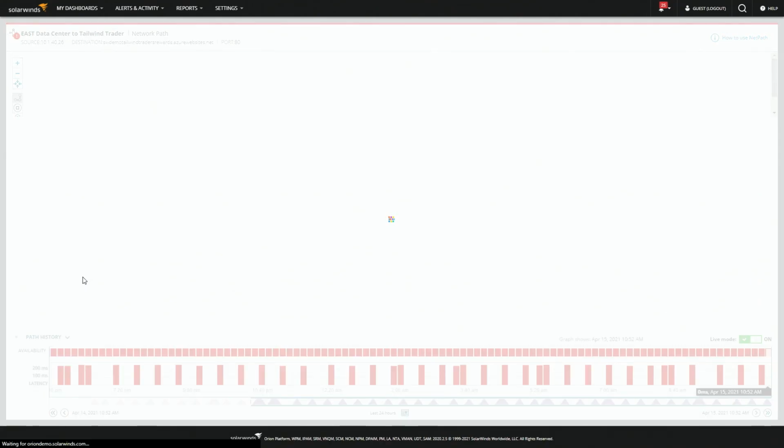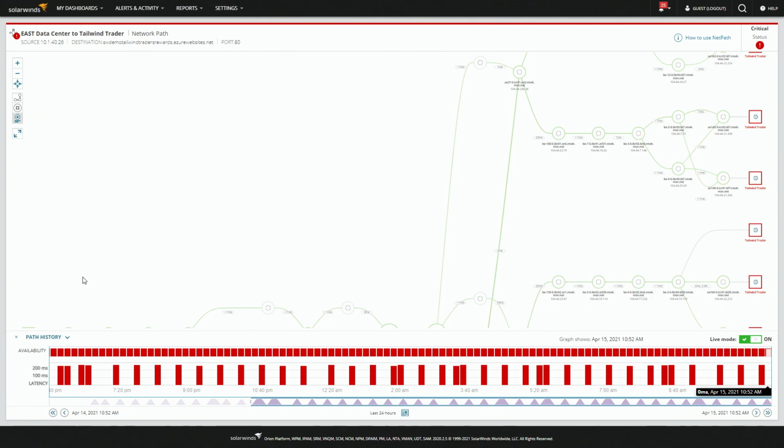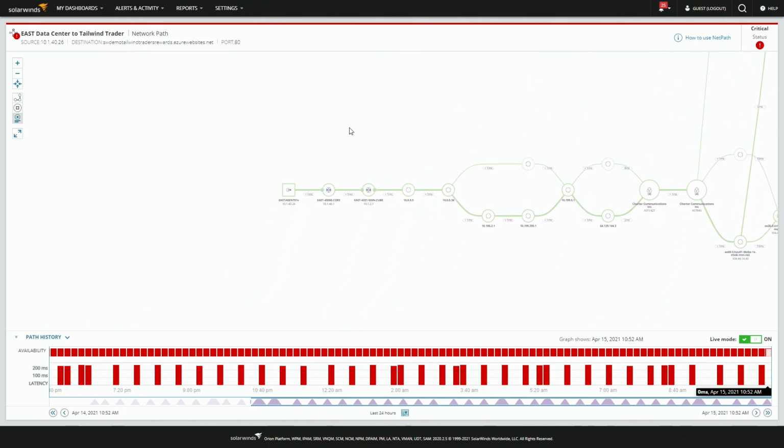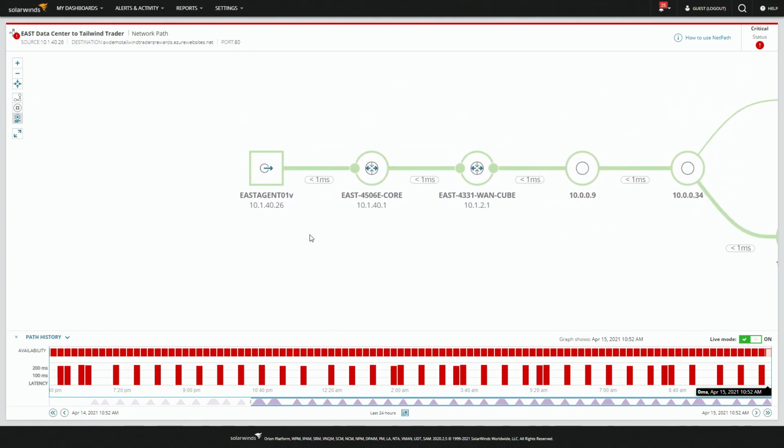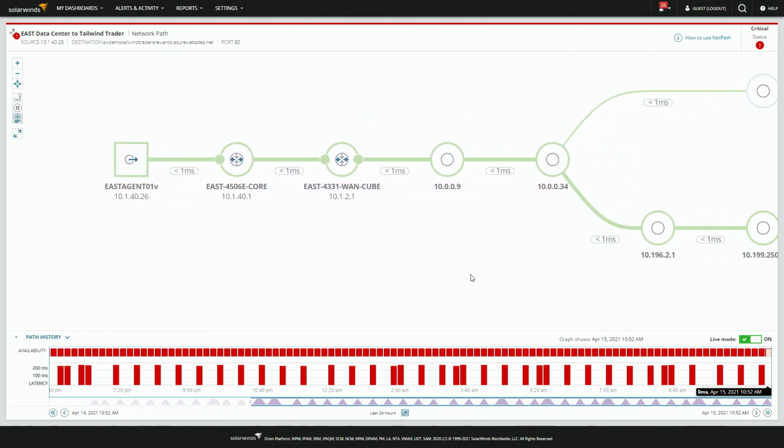But I want to talk about what we're actually seeing here. And it's going to be a little tricky just because of the size of it. So if you're having trouble seeing it on your little screen, there should be a show full screen option. So we're going to start off with where we sourced this from. And most people, when they initially see something like this, what's the first comment you hear? What am I looking at? Yeah, and the following one is always something along the lines of, I already have this, it's called Traceroute. I like to think of this as more like Traceroute on steroids, or version 3.0, something like that.